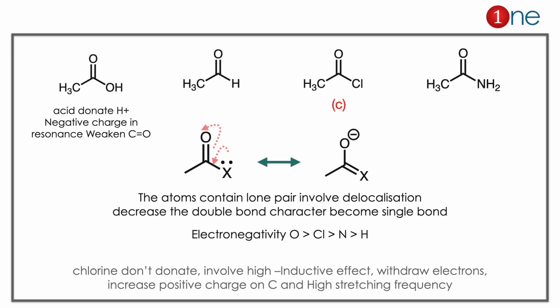If you look at the amide, it is also a little bit the same, but when compared to chlorine, the chlorine is more electronegative. What really happens is it decreases the bond length there. So it will pull, C=O bond length decreases, bond energy increases. So it will have higher stretching frequency than anything. So the answer is clearly C there. Here the concept you have to learn is that atoms with lone pair decrease the strength of the C=O bond. And if the carbonyl compound is attached to an electronegative atom, the stretching frequency will be higher than the normal one.